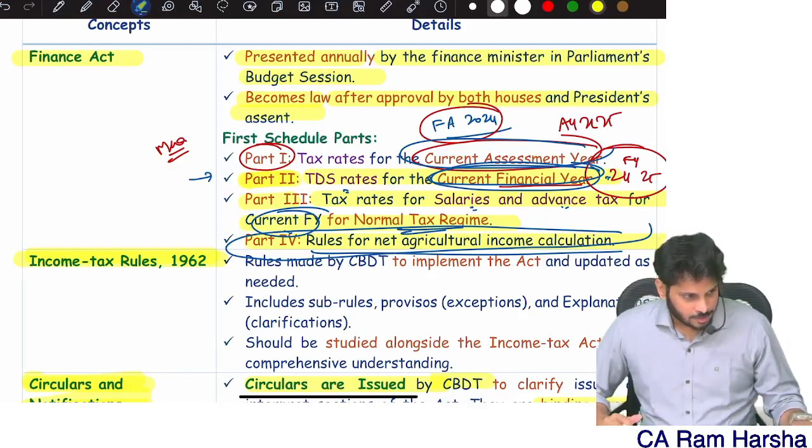Whereas here, 1,25,000, remember in previous year 24-25, how much is the basic exemption for this? Remember, this is not a basic exemption limit. This is only at the time of tax computation we should reduce. We will not reduce it at the time of income computation.